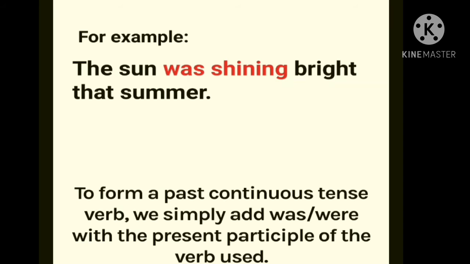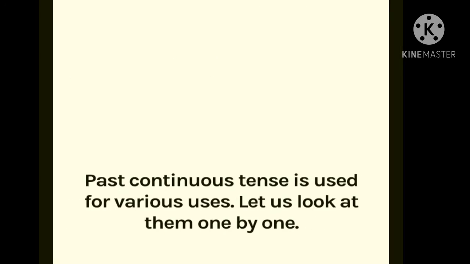To form the past continuous tense, we simply add was or were to the present participle of the verb used. What is the formula, students? Subject plus was/were plus verb plus ing plus object. In that sentence, the sun is the subject, was is the helping verb, shining is the verb plus ing, and bright that summer is the object.